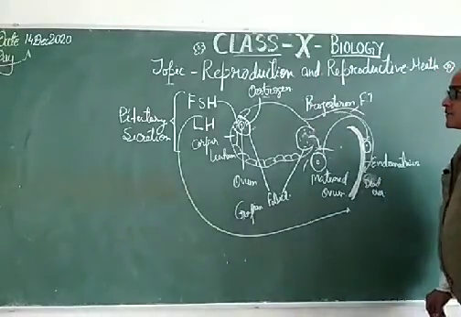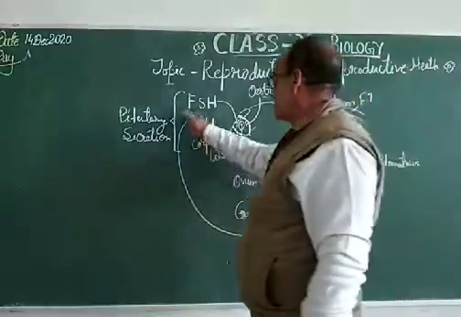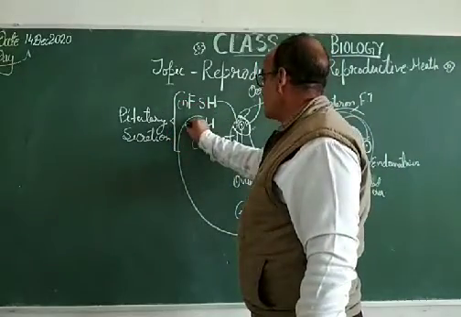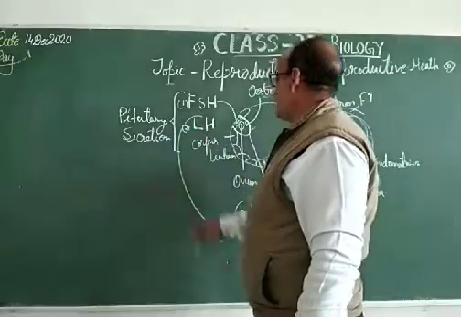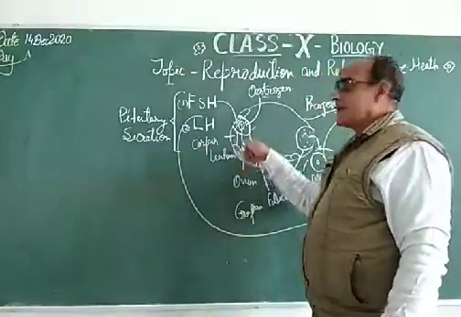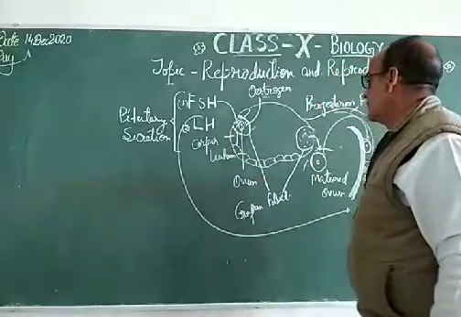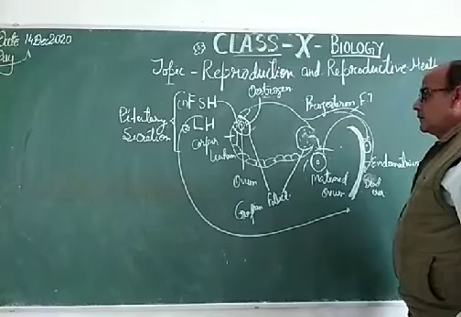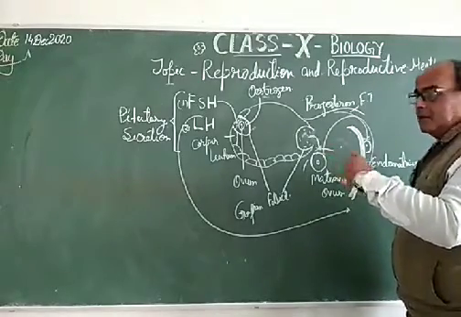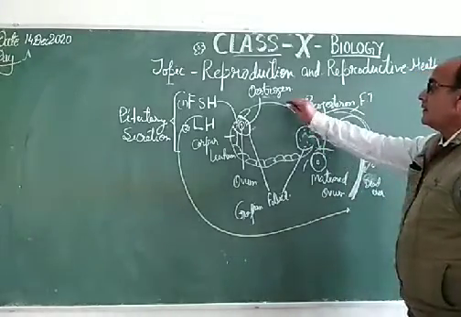So therefore, my dear students, this reproduction process has hormonal control by the pituitary secretion, which is number one, FSH, and number two, LH. If fertilization takes place, then there will be no secretion of LH. If fertilization does not take place, then there will be the secretion of luteinizing hormone, LH.